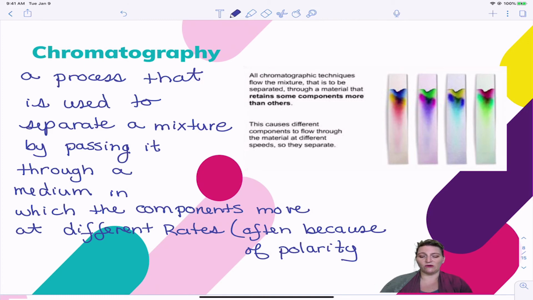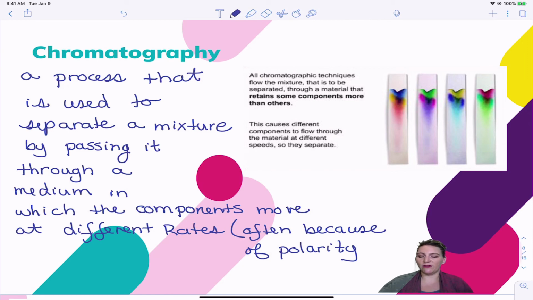Chromatography is a process used to separate a mixture by passing it through a medium. The picture that you have is paper chromatography, so the medium is paper. There's also TLC, thin layer chromatography, or column chromatography. The difference is the medium. One of the components of the mixture will move at a different rate through the medium, and it's often because of polarity, because one of the substances is more or less polar than the medium, or the liquid, the solvent that the chromatography paper is put into.